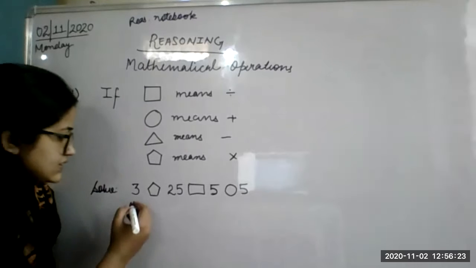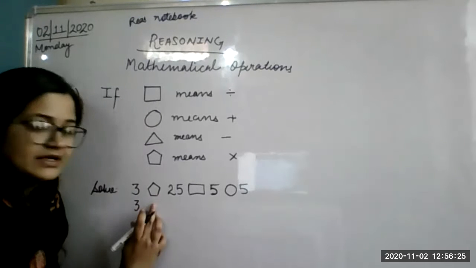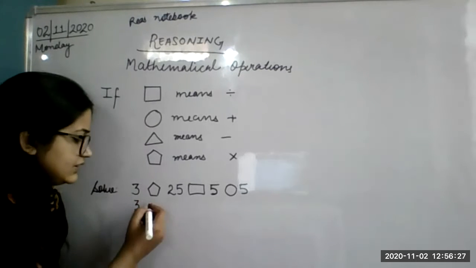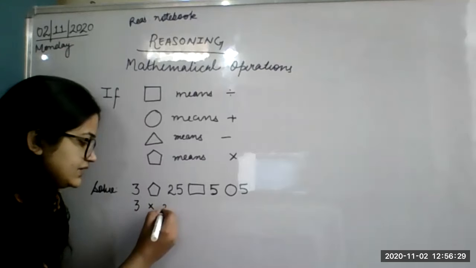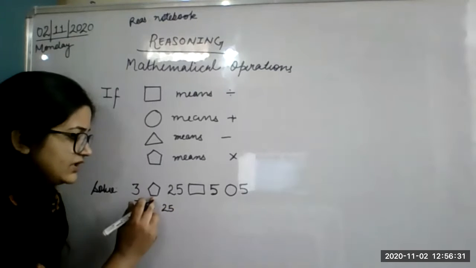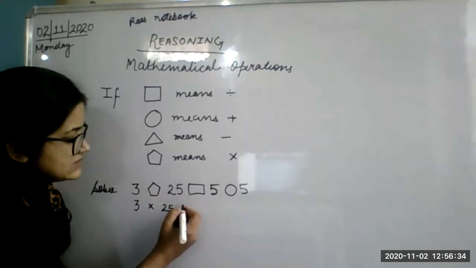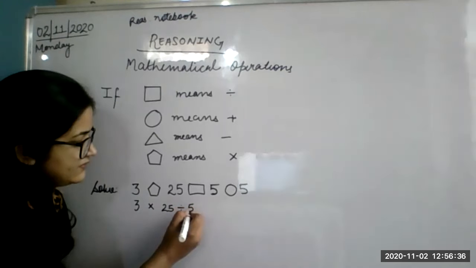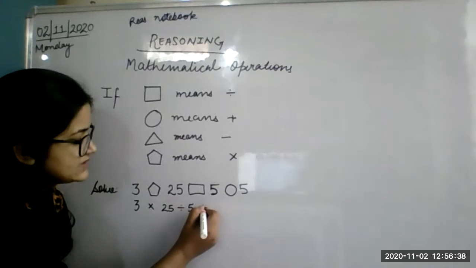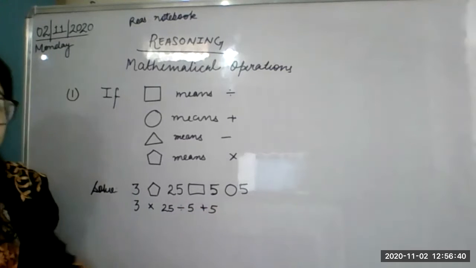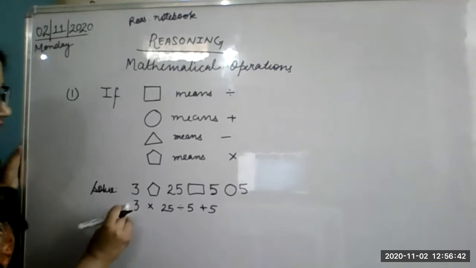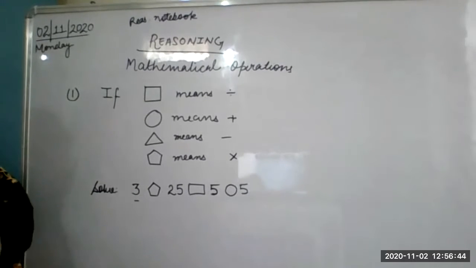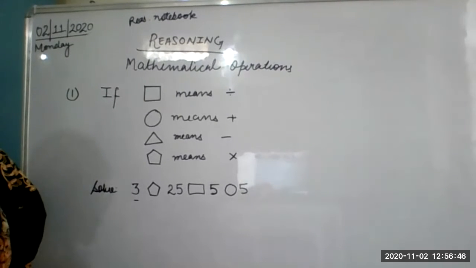Let me explain this. 3. This is pentagon. 3 pentagon means multiply 25. This is pentagon, not triangle. This is divide 5. On circle we have plus 5. Beta, best way to do this, see, everyone see. Just wait a second. I'm not given the permission to mute you.